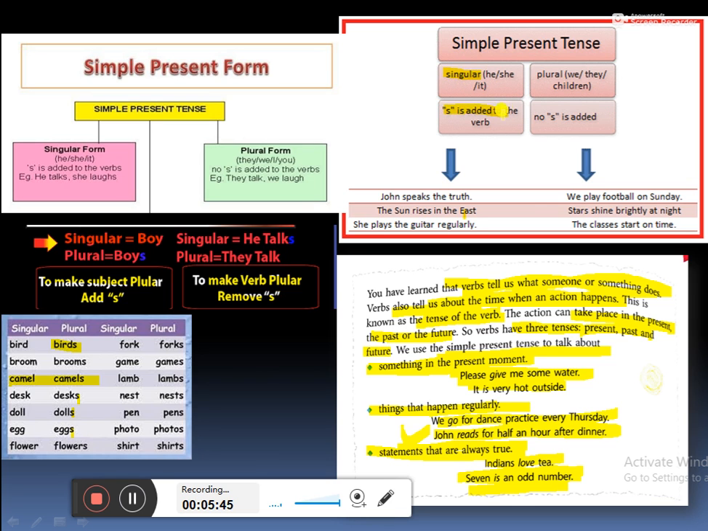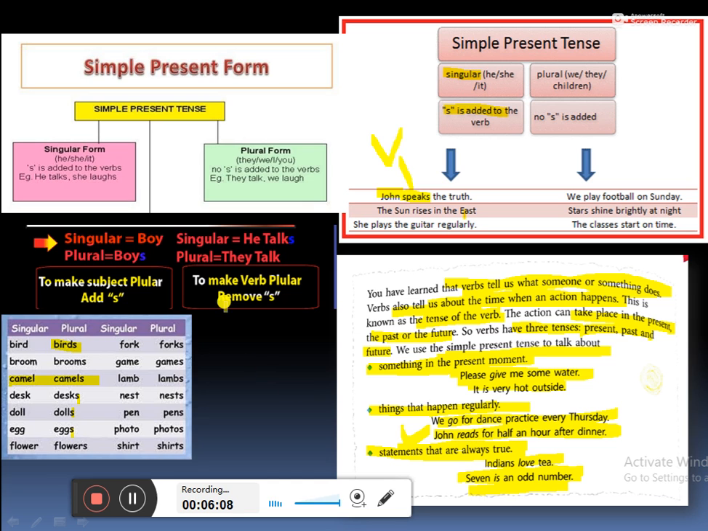Like, John speaks the truth. Okay? Speaks is the singular form. And John is a singular person. तो उसके साथ हमेशा verb का singular form ही use होगा.